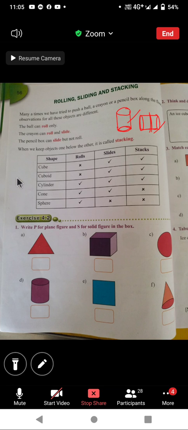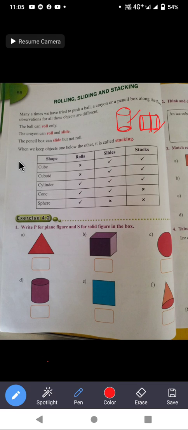If you take a cone, look here, this is a cone. It has one curved face. If you push along its curved face, it will roll, and it has a flat face on the bottom. If we push along its bottom, it will slide only.